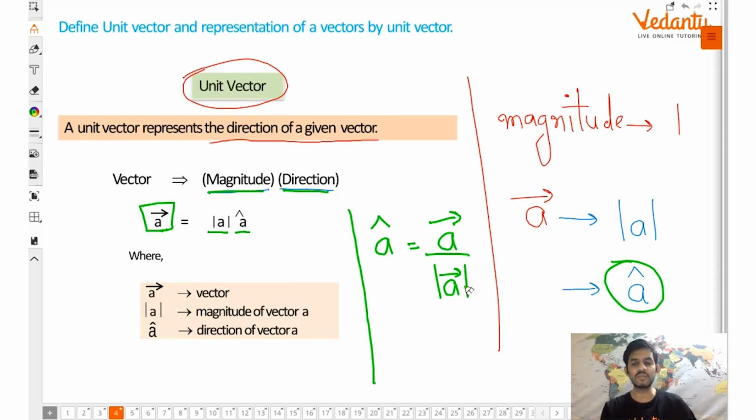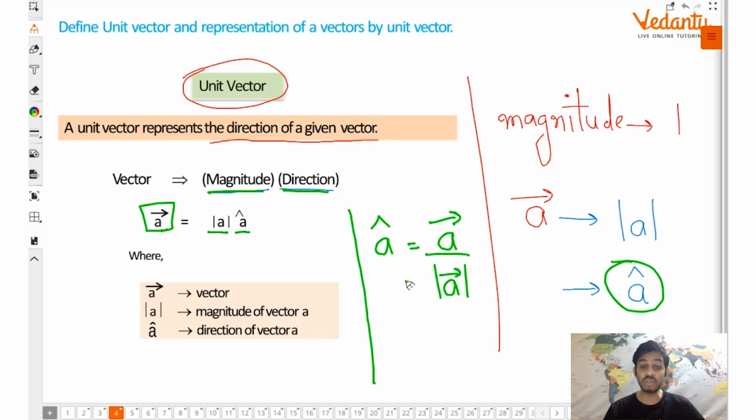Guys, some example also we did in the last class. Let's say a body is moving with 60 kilometers per hour towards south. Now it's a vector quantity. 60 kilometers per hour is the magnitude. South is the direction. So this A cap represents only that south direction. Following it, guys? Okay.